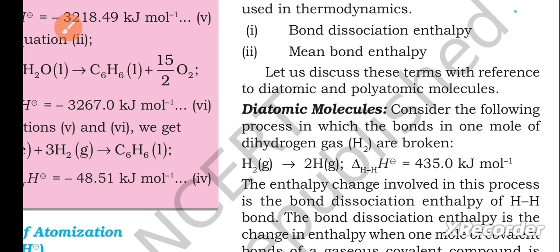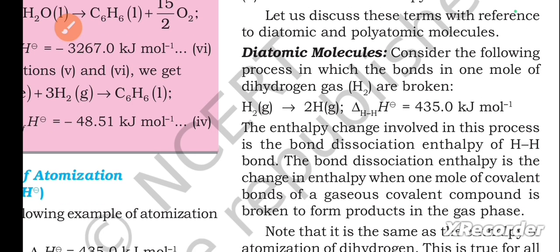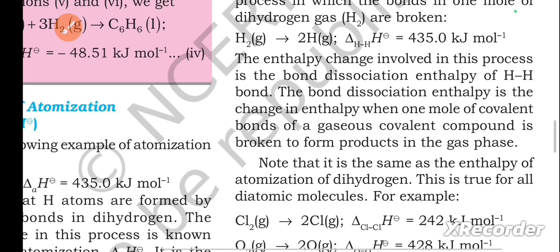Let us discuss these terms with reference to diatomic and polyatomic molecules. First one, diatomic molecules. Consider the following process in which the bonds in 1 mole of dihydrogen gas H2 are broken. H2 gives 2H, ΔH-H bond H equals 435 kilojoules per mole. The enthalpy change involved in this process is the bond dissociation enthalpy of the H-H bond.